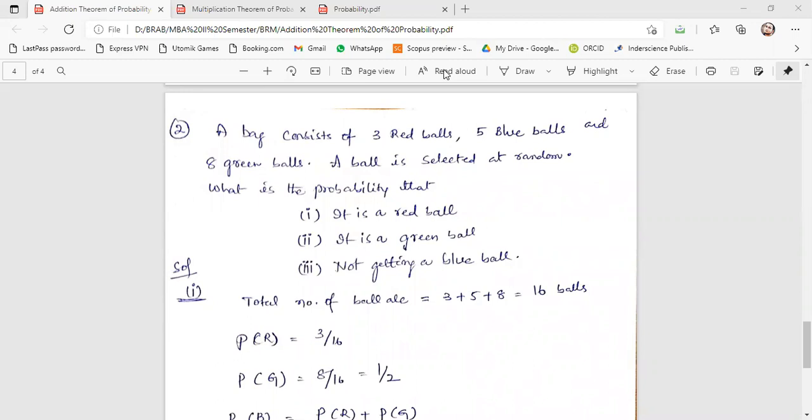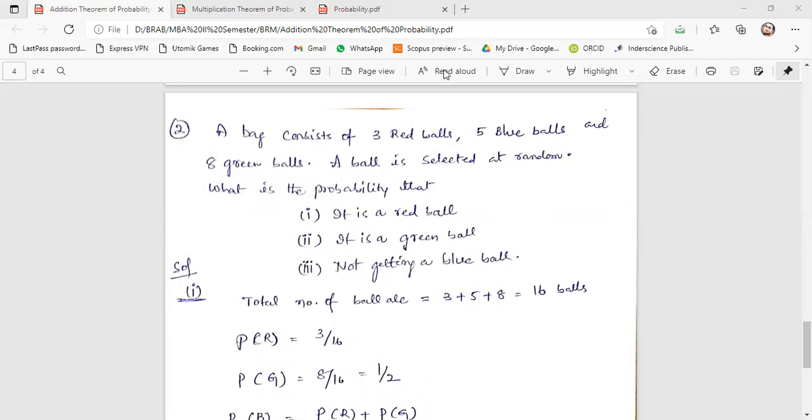By calculating all the balls, 3 red, 5 blue, and 8 green, the total is 16. The success count for the red ball is 3 and the total number of balls is 16. So the probability of getting the red ball is 3 by 16.